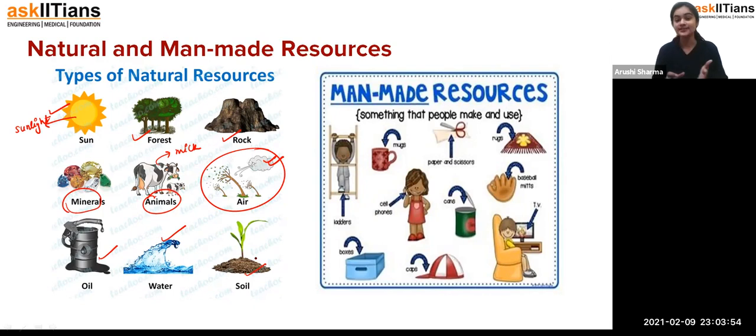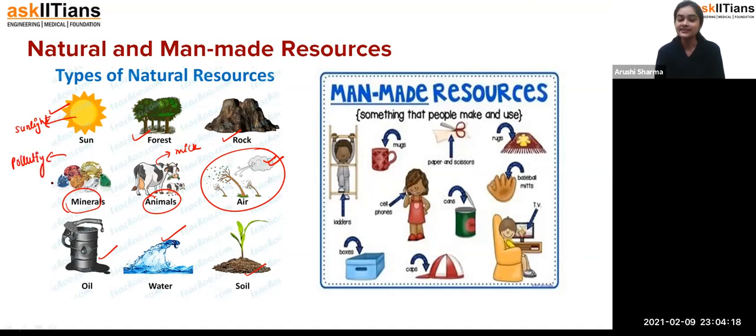Fine. So natural resources are a kind of gift for us, so that we don't have to pay for it. We just consume it according to our condition, according to our needs. So we must preserve them. Natural resources are like this, and you can see that they are not polluting the environment.